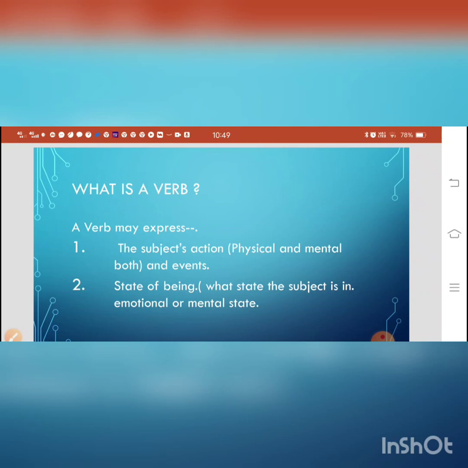The second important part is state of being. The verb also tells us the status of the subject. What state is the subject in? His emotional state, his mental state, his ideas, his thoughts, etc.